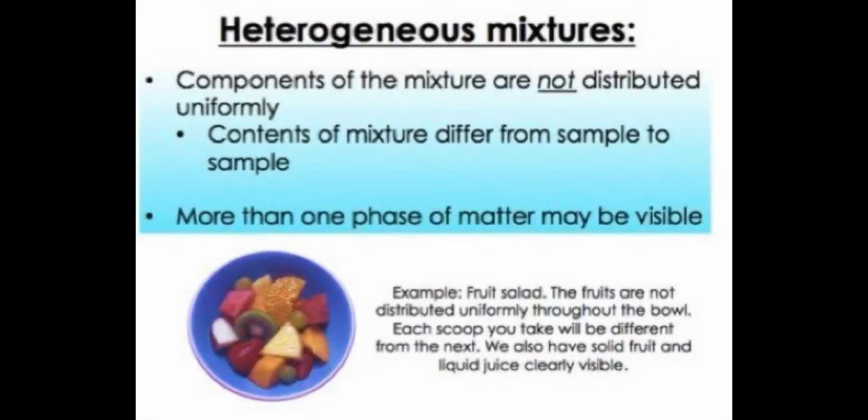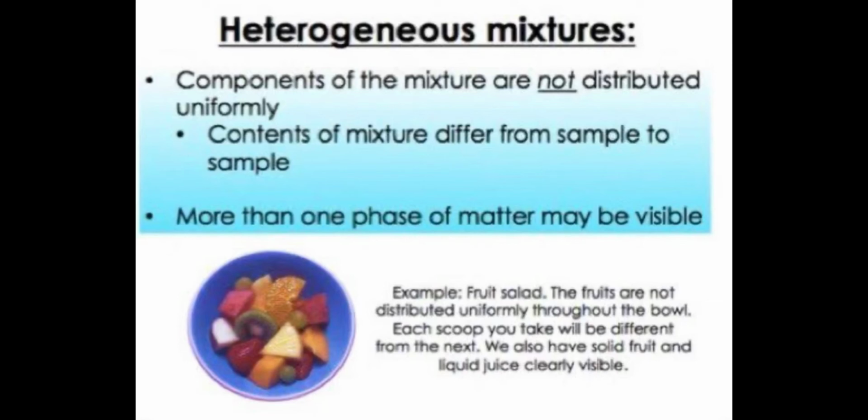Heterogeneous mixtures. Components of mixtures are not distributed uniformly. That is, the distribution of components in a mixture is not same. Constituents of mixture differ from sample to sample. So for heterogeneous mixture, if you take sample from one place and if you take sample from another place, the contents of the mixture will be different.